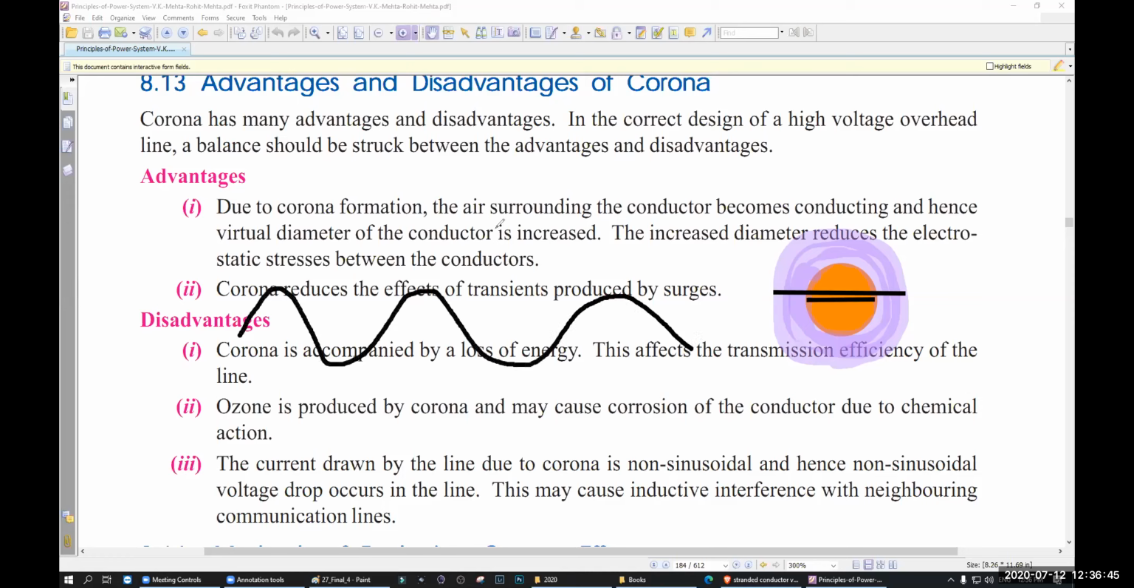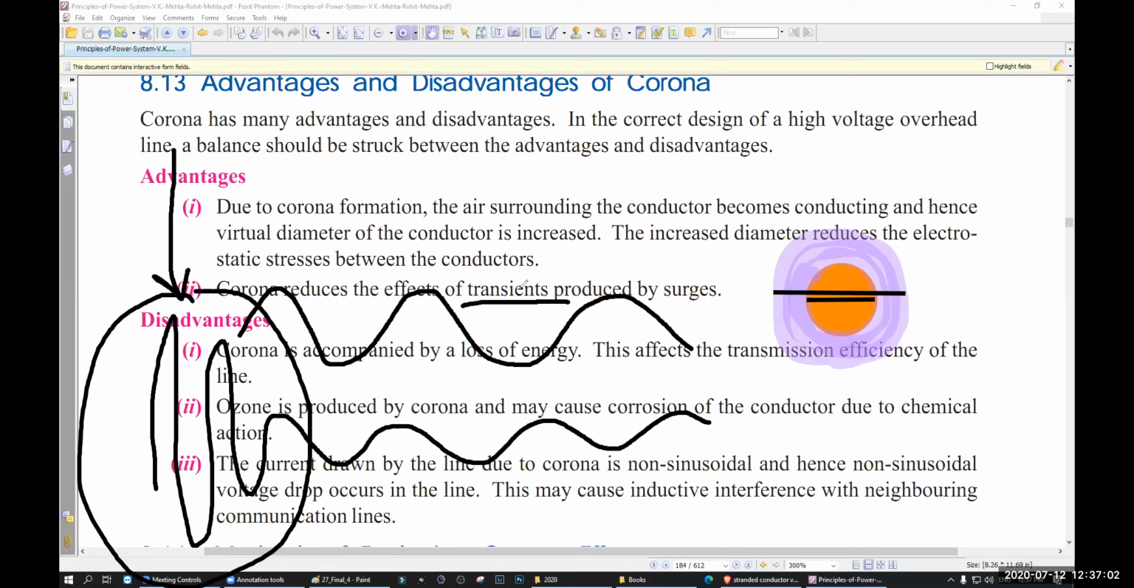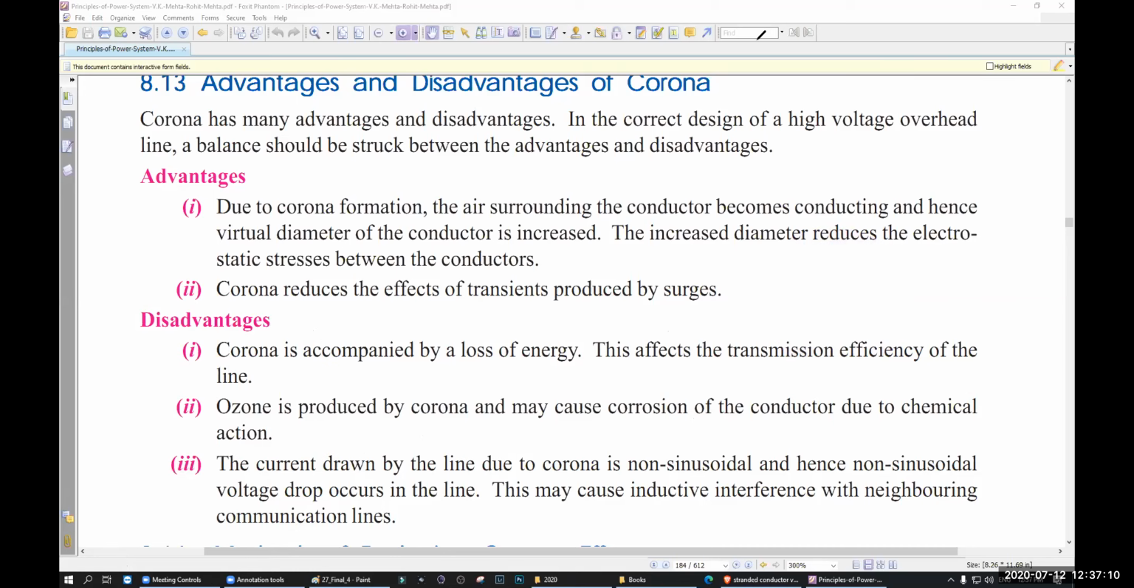Okay, but when there is any surge, that time your wave will give an immediate impact, then it will become normal. So this immediate impact is called the surge, or transient surge, or transients. This is bad for your system. Remember, corona reduces it. So this is one advantage. Now the disadvantage, obviously, corona is a loss.